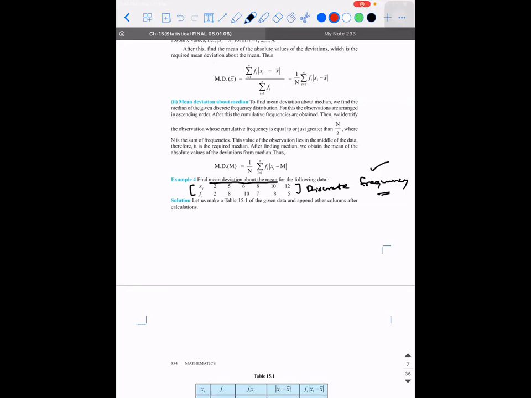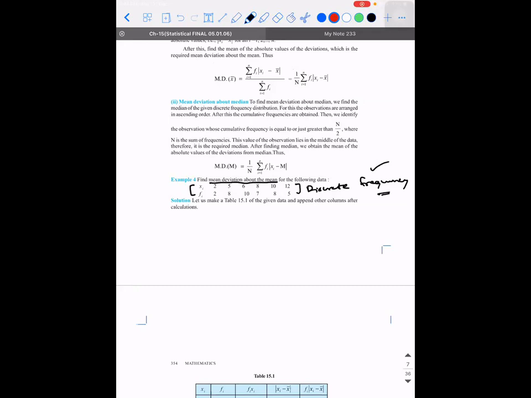See, mean deviation I'll teach, but you're not able to say what kind of data is given. That is what I'm concerned about. Are you not clear with what is discrete data, what is discrete frequency? Is it confusing? Are you clear or not? Because the formula will vary for each case. You need to have a different approach. That is important.